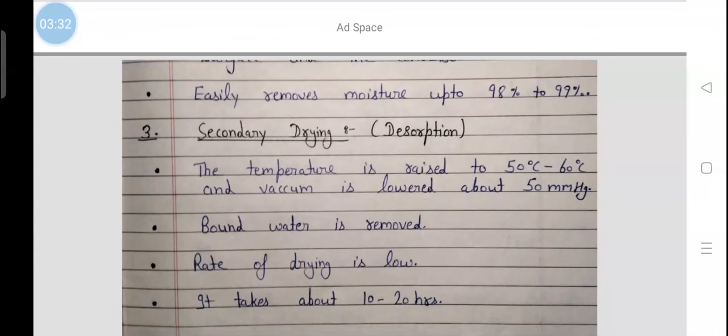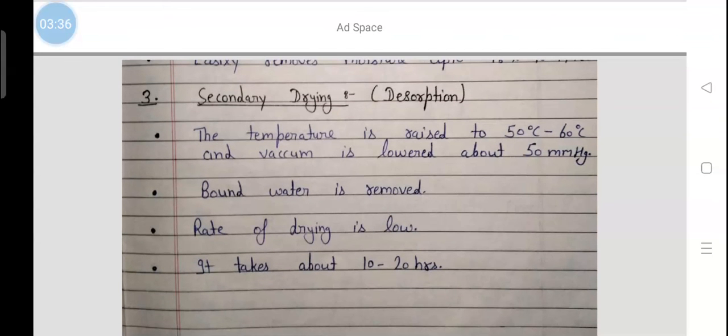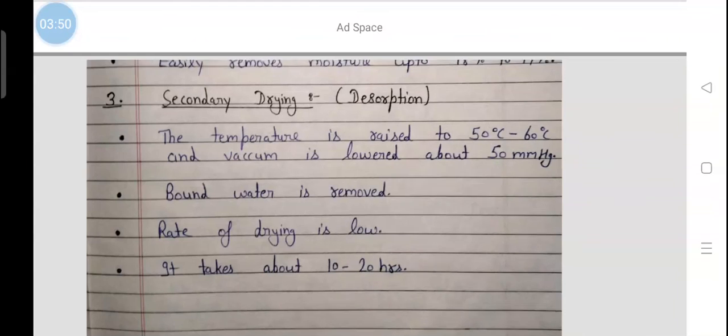Next stage is the secondary drying stage. It is also called desorption. In this stage, the temperature is raised to 50 degrees Celsius to 60 degrees Celsius and vacuum is lowered to about 50 mm Hg. The bound water is removed. The rate of drying is low and it takes about 10 to 20 hours.